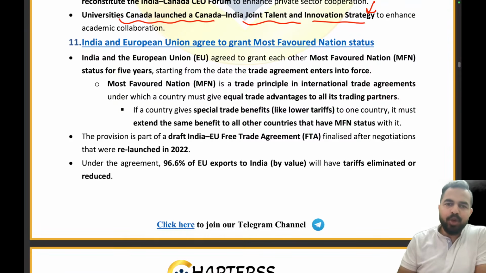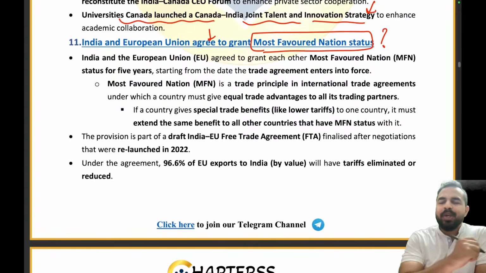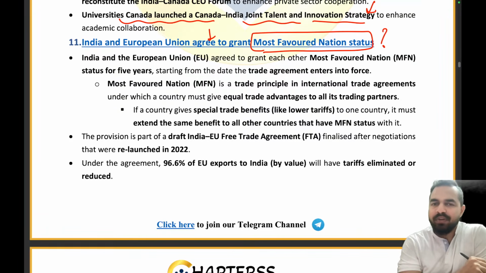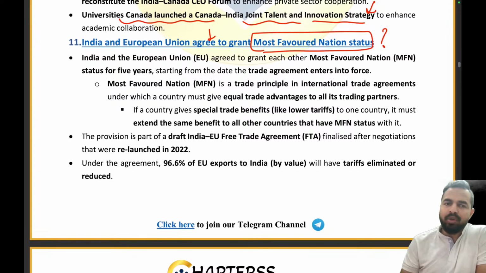Okay. So India and European Union have agreed to grant most favored nation status. Now you must be having the question: sir, what is this most favored nation status? I think we have already discussed it quite many times when we discussed the free trade agreement between the two nations. When both the countries want to have good relations and increase the trade, they remove the barriers, the kind of customs duty that both the nations, importer and exporter, have to pay. So they remove all those things so that we have good trade relations with each other. Easy trade is there, right?